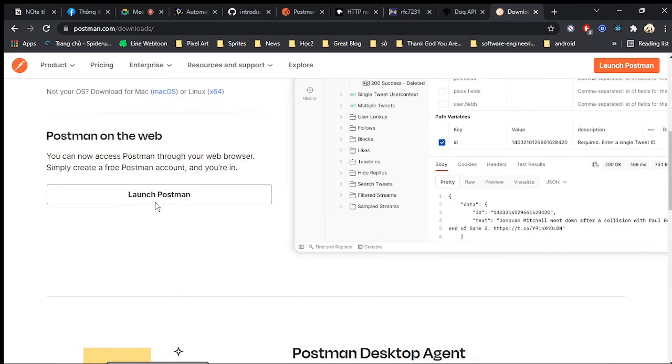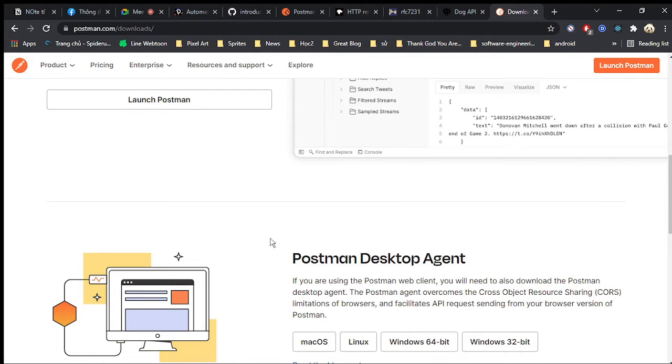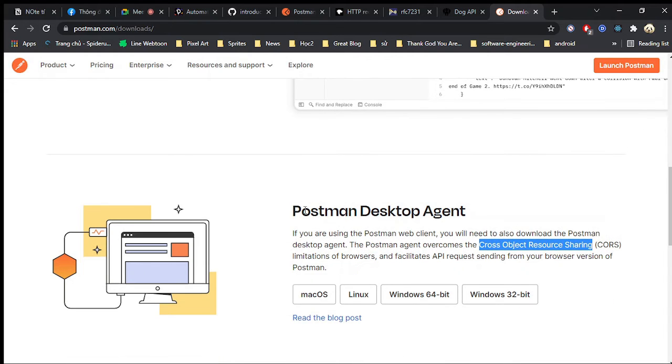If you use Postman on the web, there are some limitations with cross-origin resource sharing. We can also download this desktop agent, which will help us overcome this limitation.